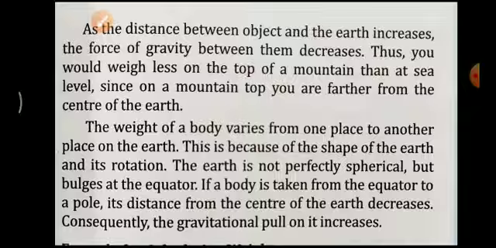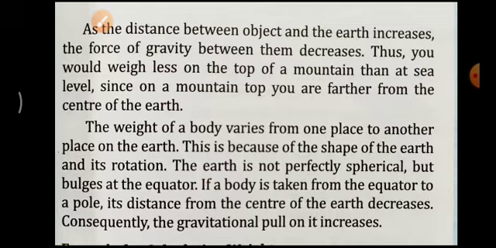The weight of a body varies from one place to another place on the earth. This is because of the shape of the earth and its rotation. Because of its rotation and shape, the weight varies from place to place. The earth is not perfectly spherical, but bulges at the equator like an oval shape.